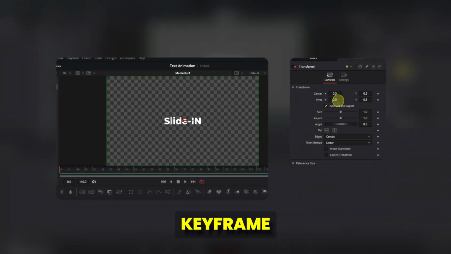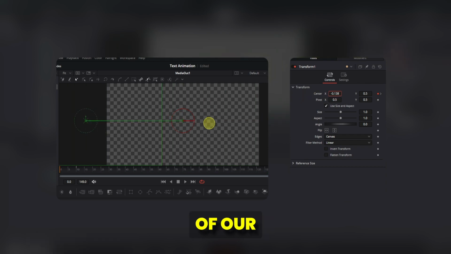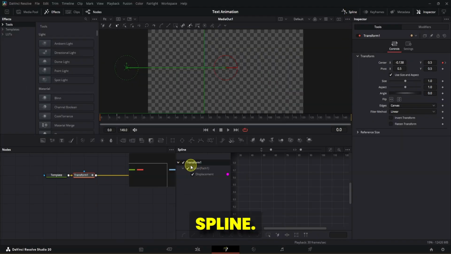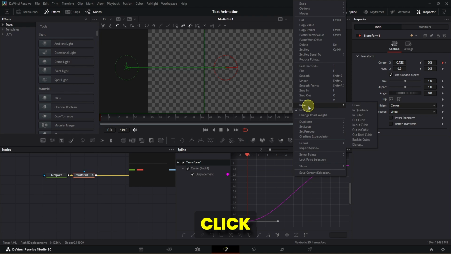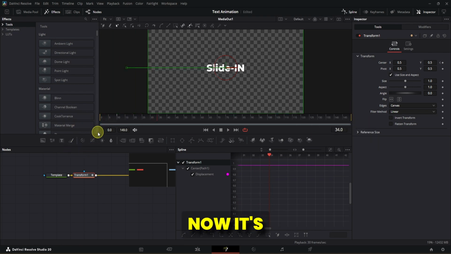Now we will add keyframe at frame 0 and another keyframe at frame 10. Go back to frame 0 and change the position of our text. We have to smooth it with spline. Select transform node and press Ctrl A to select all the keyframe and right click, then go to ease and select cubic. As you can see, now it's very smooth.